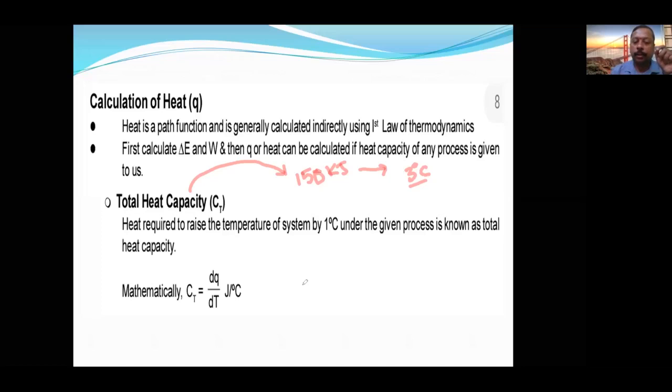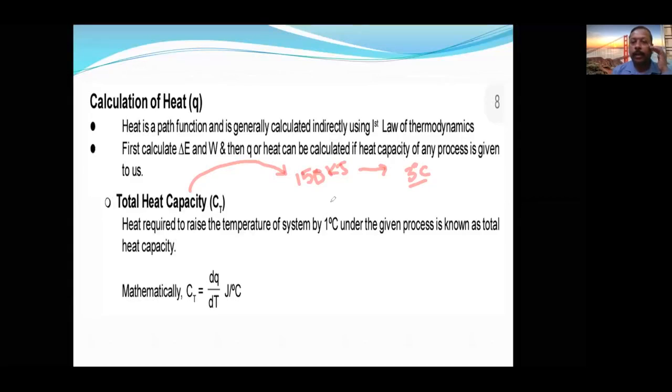Question, I think it is clear to you. Now I will look into your answer. Yes, very well understood. For 3 degrees Celsius, if it is 150 kilojoules, then for 1 degree, obviously, 50 kilojoules is required. So that's why, the amount of heat required for the change in temperature is called total heat capacity. I think it is clear now. Now let us see the next slide.